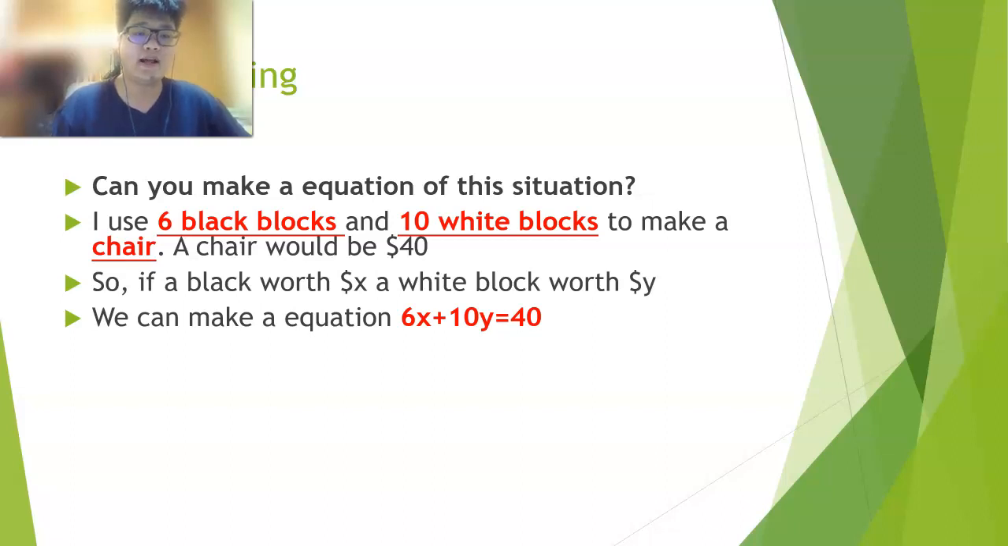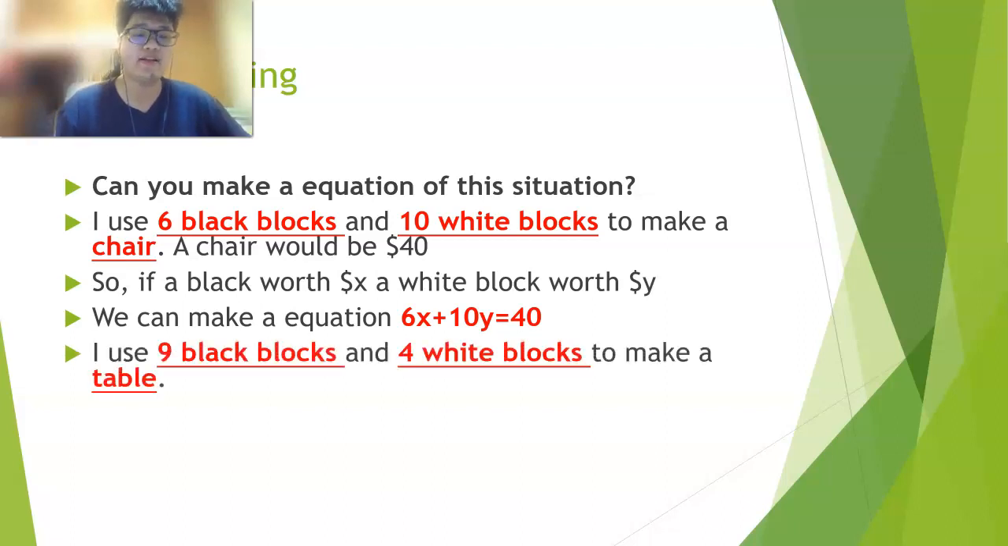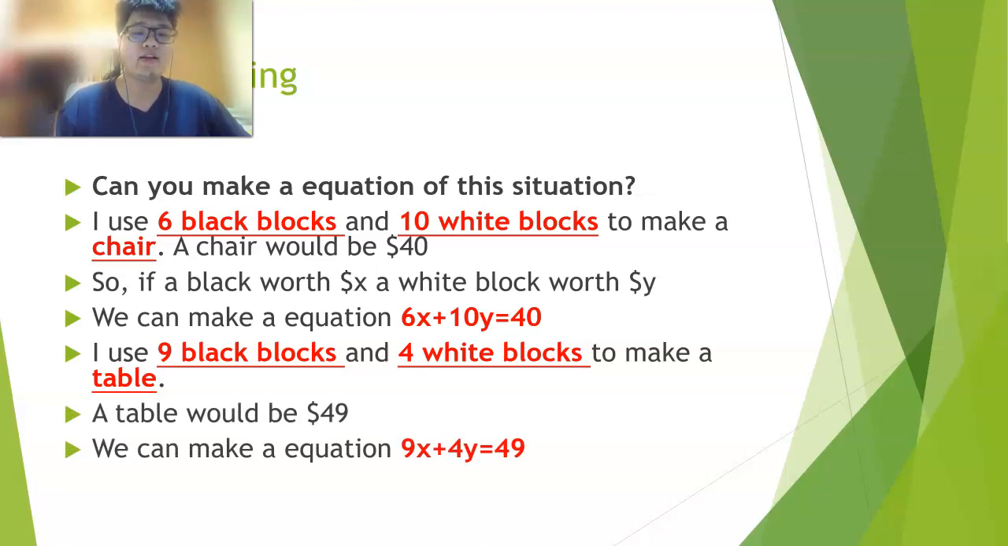I have 6 black blocks and each black block is worth x dollars, so we have 6x. And I have 10 white blocks and each white block is worth y dollars, so it means 10y. And 6x plus 10y equals 40, because the chair will be $40, right? And for the same reason, for the table we can make 9x plus 4y equals 49, because we have 9 black blocks and 4 white blocks, and the table will be $49.